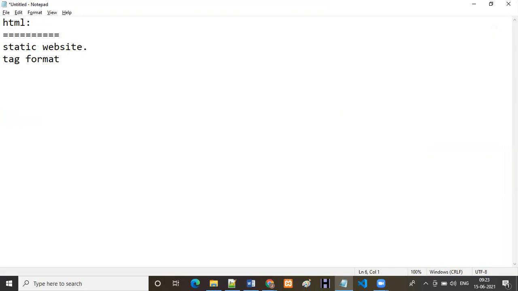How are we going to write the tags? By using angle brackets. Within the angle brackets, if you are writing one thing, that is called a tag. So now I am writing P, we can call it a P tag. If you are writing image here, we can call it an image tag. If you are writing H1, we can call it an H1 tag. Like that, through the angle brackets, we are going to represent the tags.